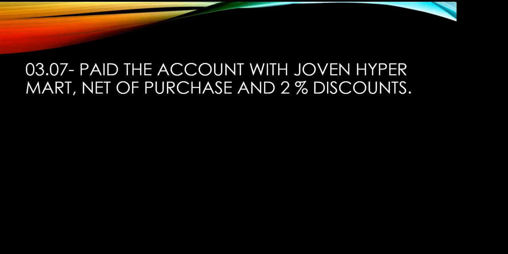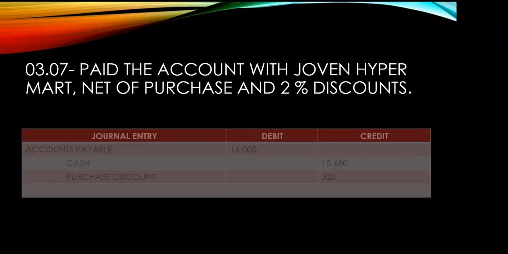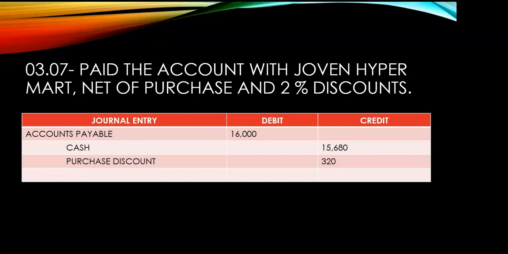Next, paid account with Joben Hypermart net of purchase and 2% discount. So, what is the entry? Debit accounts payable, 16,000. Bakit 16,000 na lang? Because we have return, diba? 4,000. And cash is 15,680. Bakit 15,680 na lang instead of 16,000? Because of the 2% discount, which is the purchase discount na 320. Bakit 320? Because that is the 2% of 16,000.